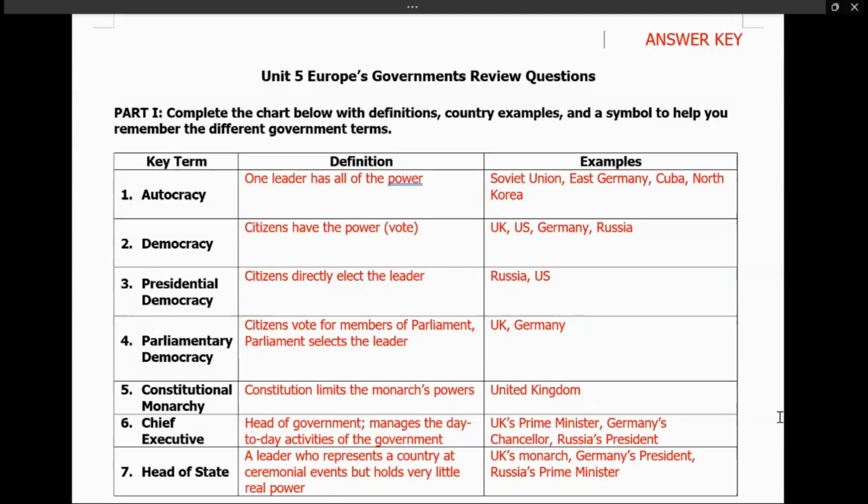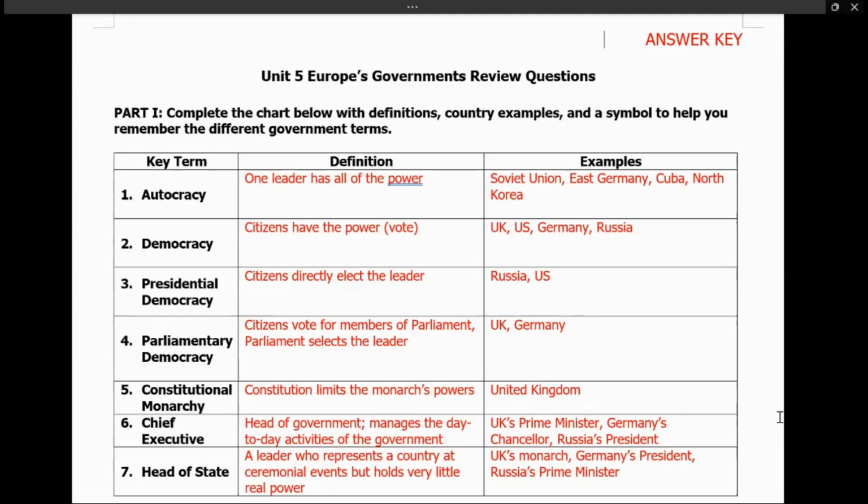So now, chief executive. Chief executive is the head of government, or as we can say, the leader of the country. So when we're talking about chief executive, we're talking about president, or in the UK, prime minister, and in Germany, chancellor. So, guys, again, chief executive is the head of government, the leader of the country.